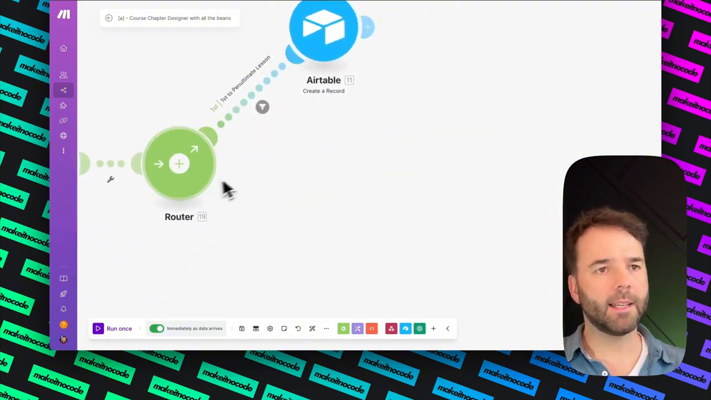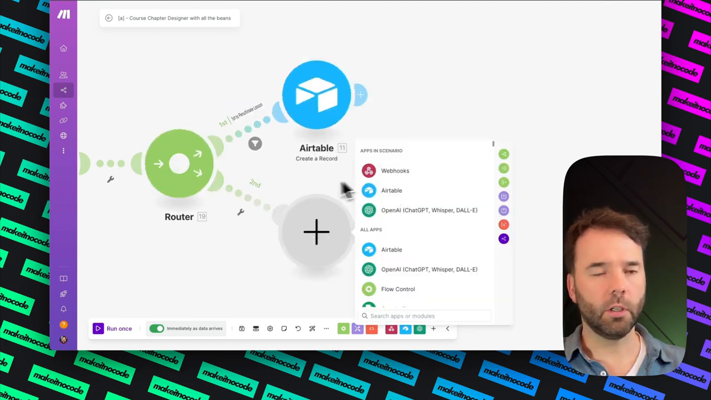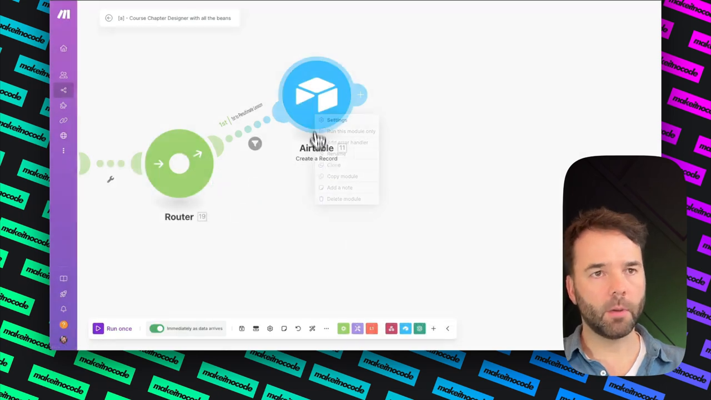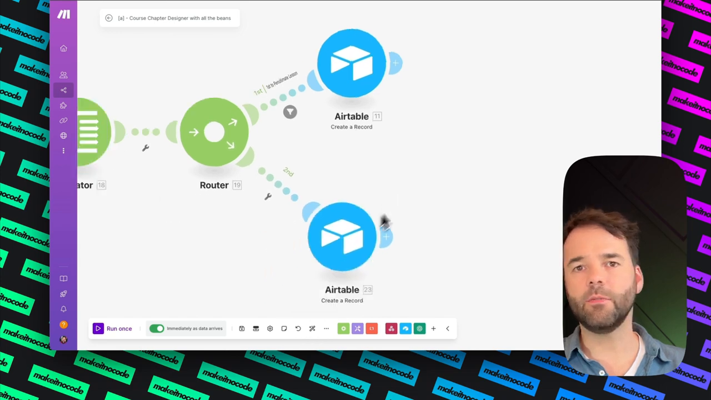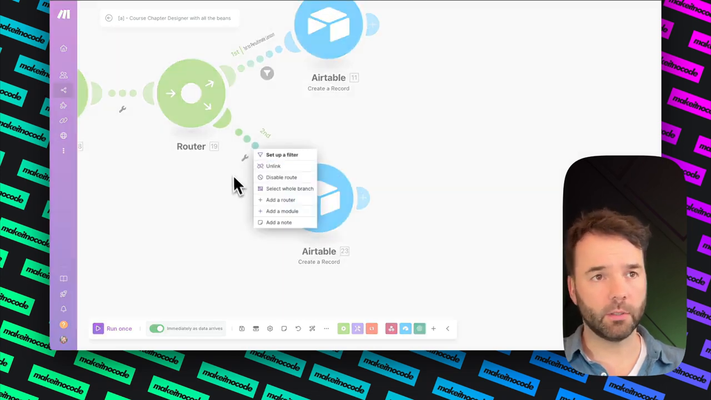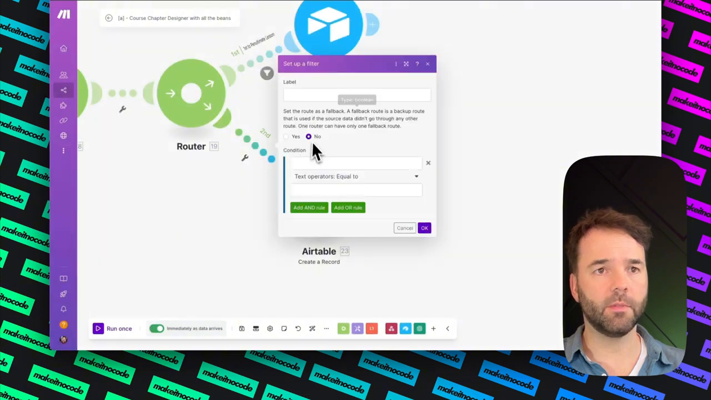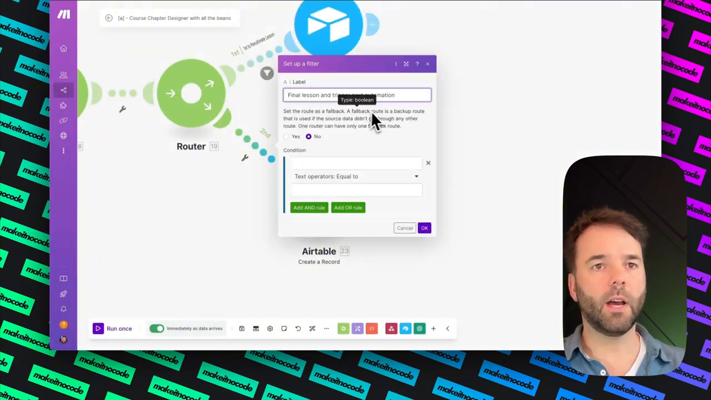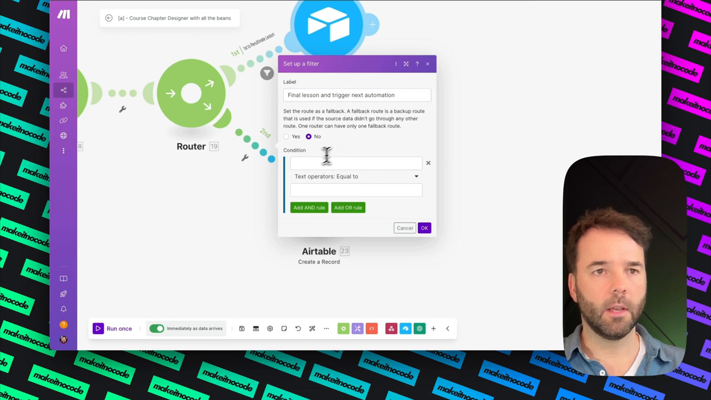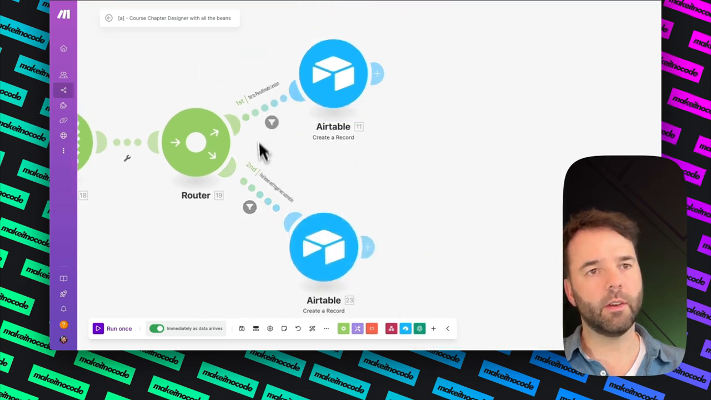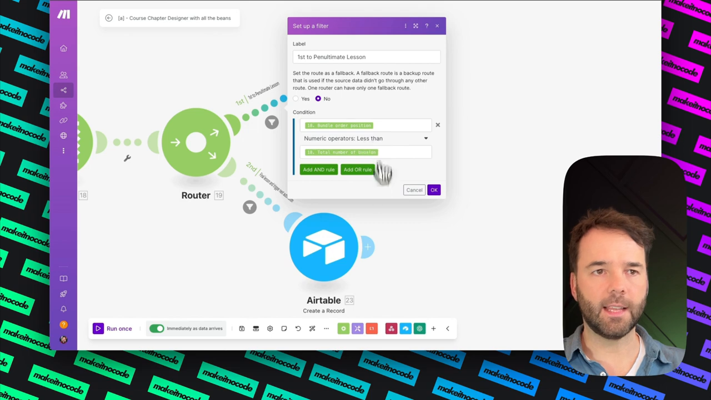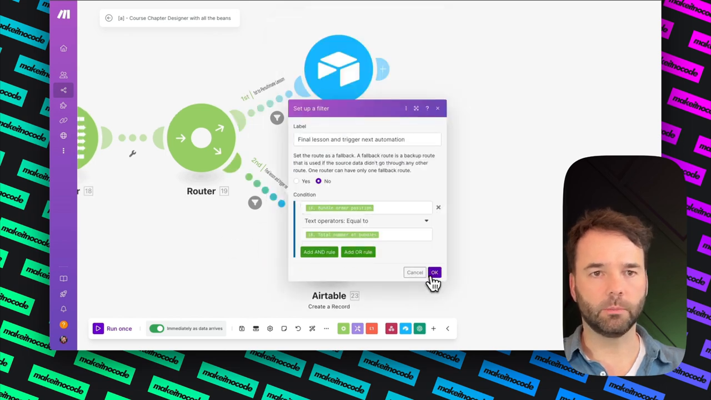Now, I would like you to add another one. So I'm going to hit the plus button. No, I'm sorry. What I'm going to do, I'm going to go clone. I'm going to put that here, and the only other difference is I'm going to make a new filter. I'm going to set the filter up as follows. I'm going to call it final lessons and triggers next automation. Bundle order position, and I'm going to say total number of bundles. I'm going to say is equal to. So I've got two variants here. One being is less than, and one being equal to.